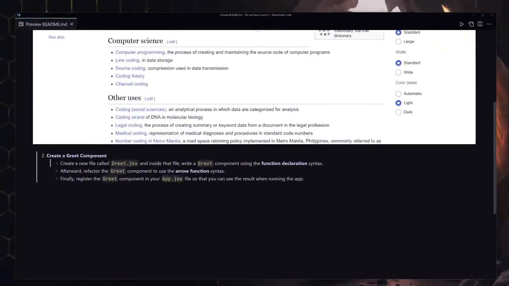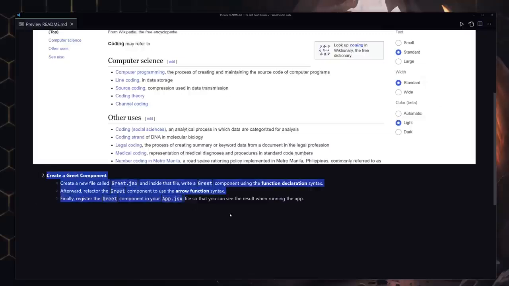Next, we have to create a new file called grid.jsx, and inside that file we are going to be creating our grid component by using the function declaration syntax. After that, we are going to be refactoring that code to use the arrow function instead, and finally we just have to render that into our app component. So once again, give it your best shot. If you can do it, that's completely okay. Then come back and watch the solution, and now I'm going to give you my solution.